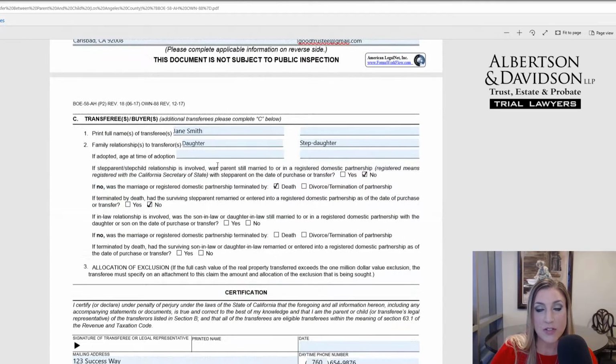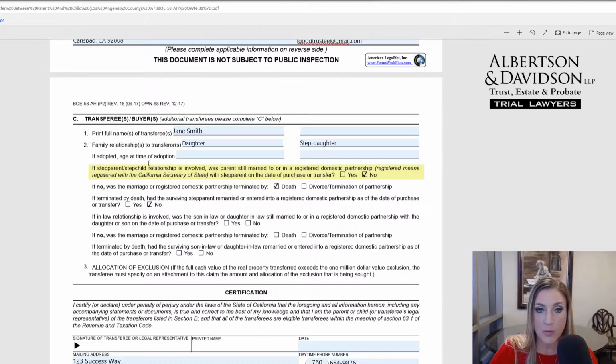Under C, now this is your information that you're receiving this property, so you put your name. And then again, you need to identify what the relationship is to the prior beneficiaries or owners. So again, daughter and stepdaughter. If you were adopted, you need to put the age at which you were adopted because certain age restrictions apply.